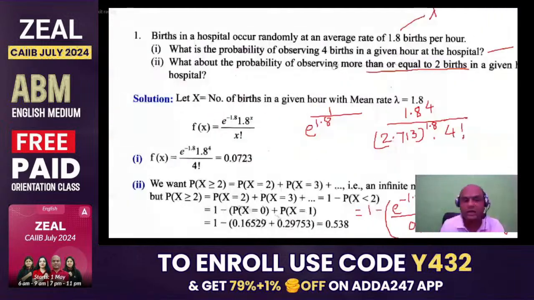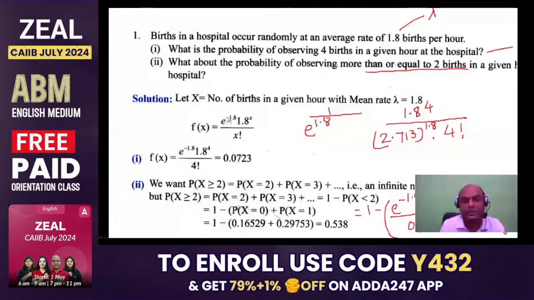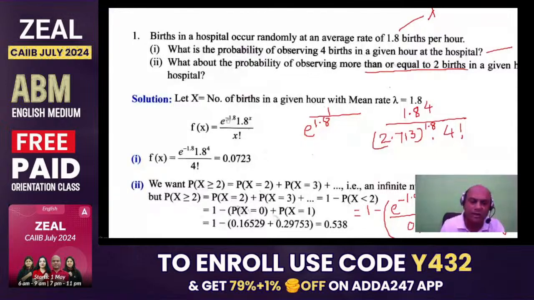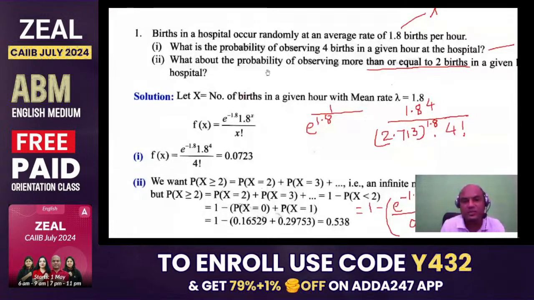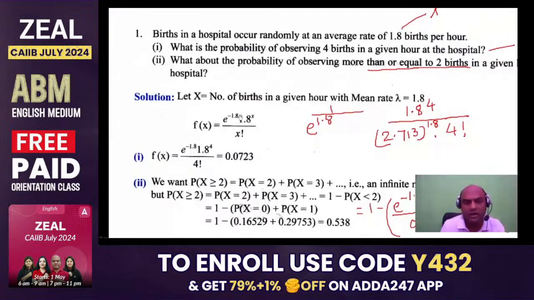Now use the formula again. Probability is e raised to minus lambda into lambda raised to x upon x factorial. Lambda is 1.8, raised to x, and x is 4. So 1.8 raised to 4 into e raised to minus 1.8 upon 4 factorial.